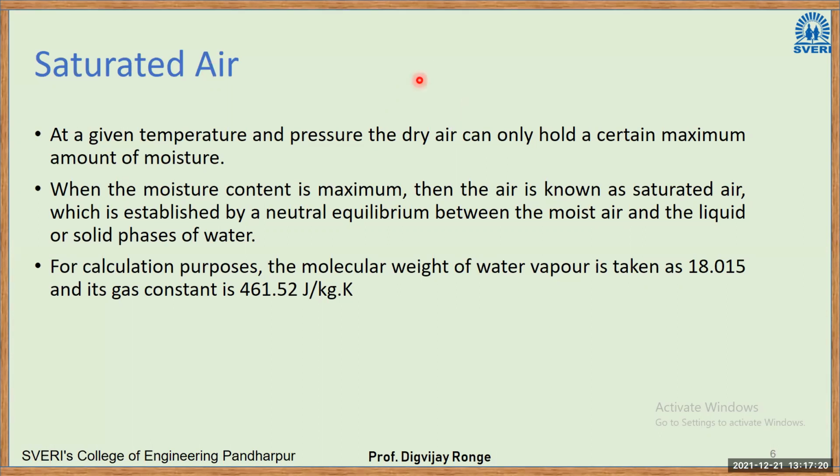Right. So saturation condition, that is what we have been studying. It is a condition where air has reached its maximum capacity to hold the water particles. Again, molecular weight of vapor. We already know that the molecular weight of water is 18, and its gas constant is 461.52. So why are we studying these values? Because in upcoming slides we will be calculating some properties of the moist air. That time we will be using these values.